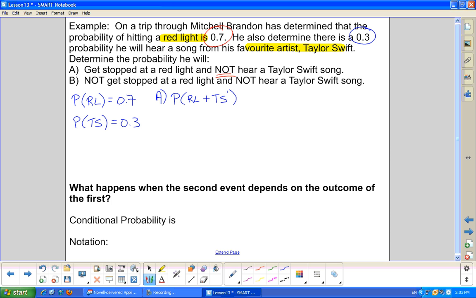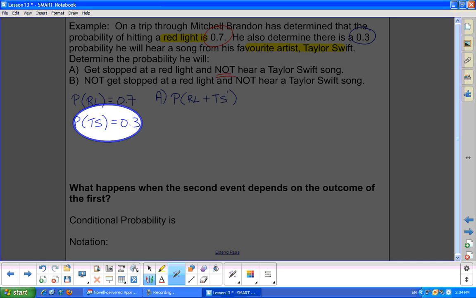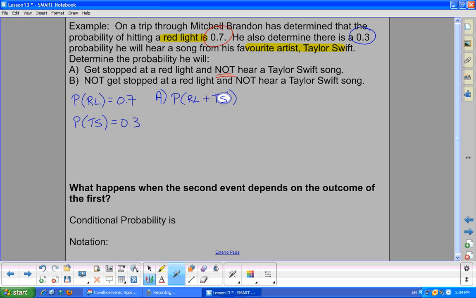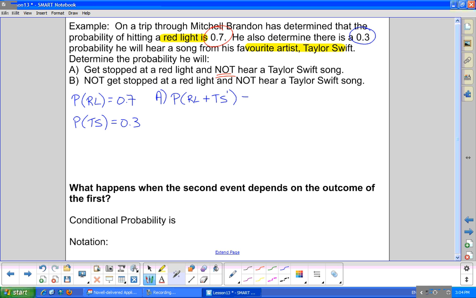We had identified that the probability of hearing Taylor Swift is 0.3. If we go TS prime, that's the probability of not hearing her. So because we've identified it as independent events, we know that it's going to be the probability of a red light multiplied, because it's independent, by the probability of not hearing Taylor Swift.